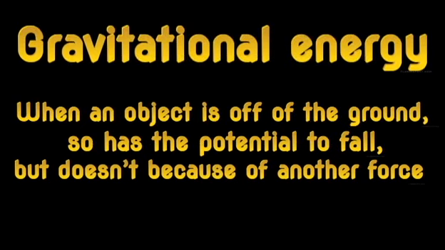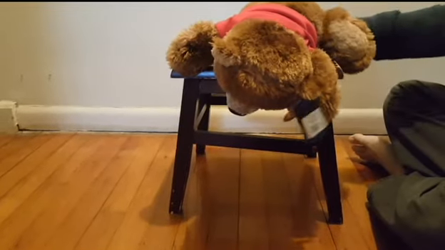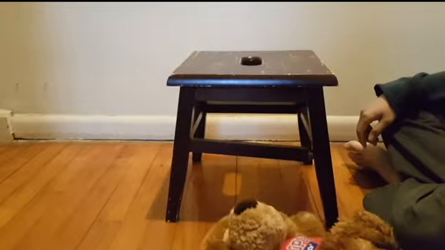And the last is gravitational energy. When an object is off the ground, it has the potential to fall, but doesn't because of another force. At this point, the teddy bear has potential kinetic energy, and now it doesn't.